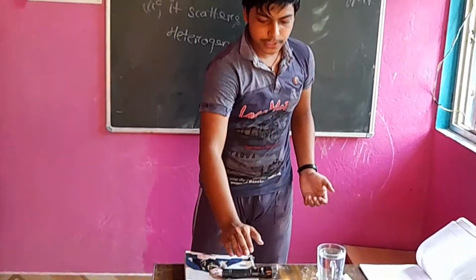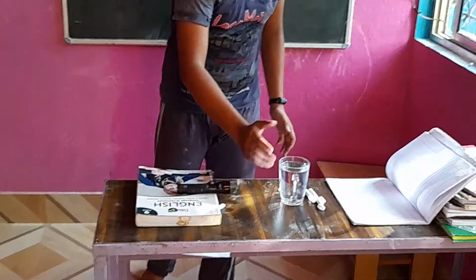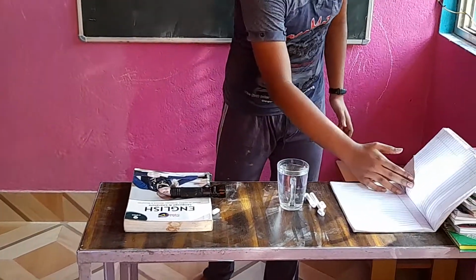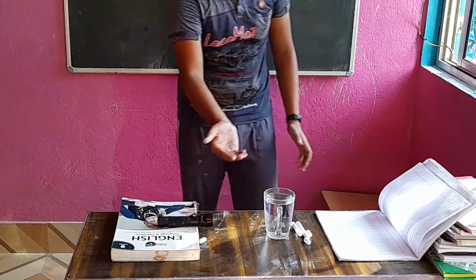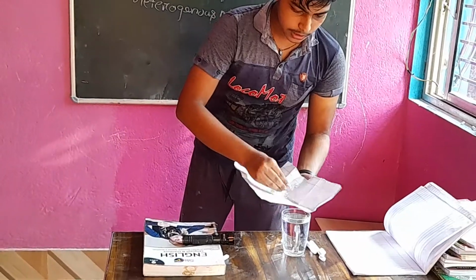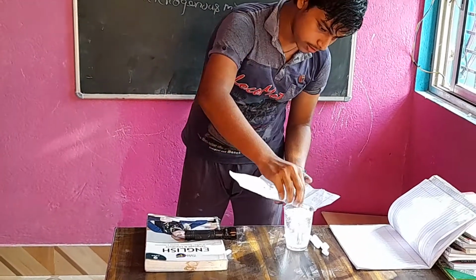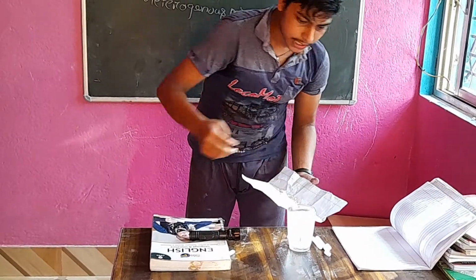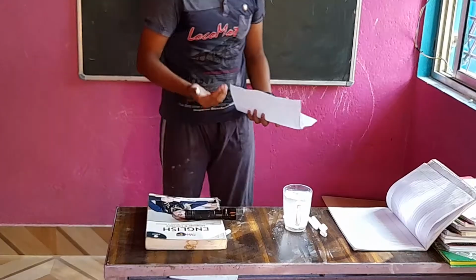First we see a beam of light passing through the water, which is present in a glass. We can see there is no beam of light visible passing through the water. But when I put some chalk powder in it, then we can see the beam of light passing through it. So this is known as the Tyndall effect.